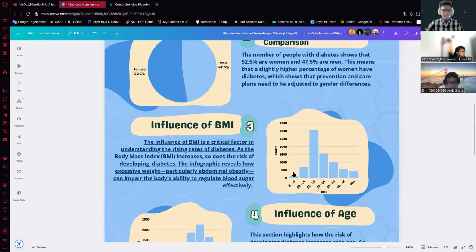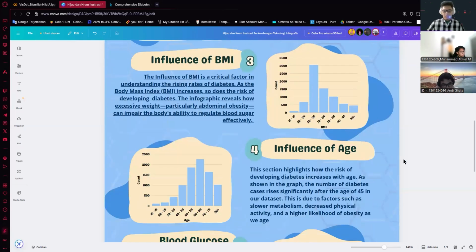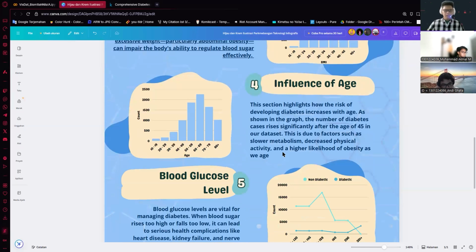The section points out that excess body fat, particularly around the abdomen, disrupts normal metabolic processes and makes it harder for the body to manage blood sugar levels efficiently, and this leads to insulin resistance, which is a major factor contributing to diabetes.